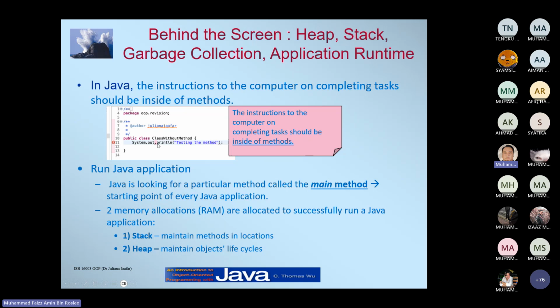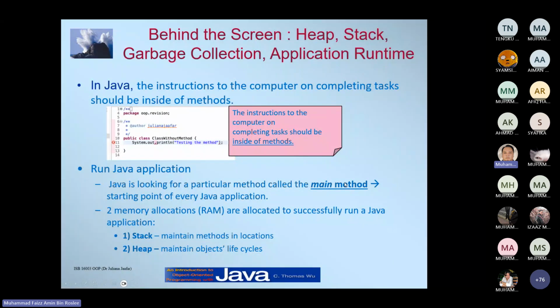One of the lab sessions that I missed, I declared a scanner outside of the class or the main method, and the program will run into an error. So make sure you know that every instruction to the computer on completing a task should be inside a method in Java. To run a Java application, Java is looking for a particular method called the main method.